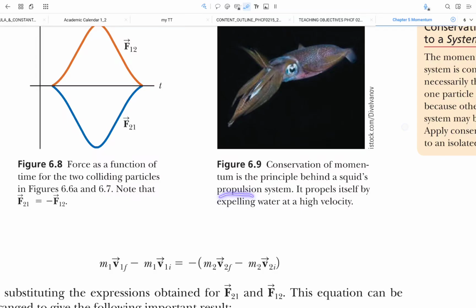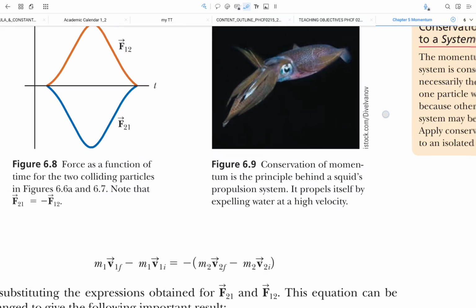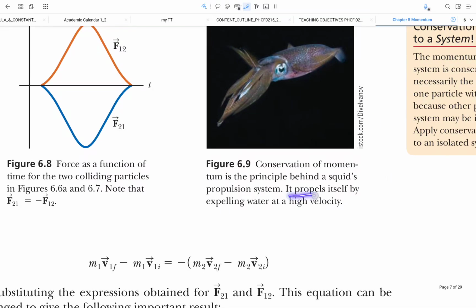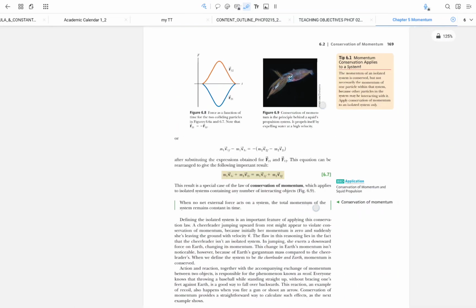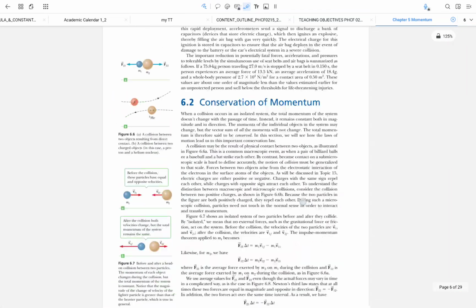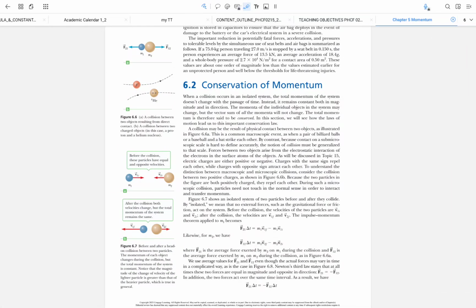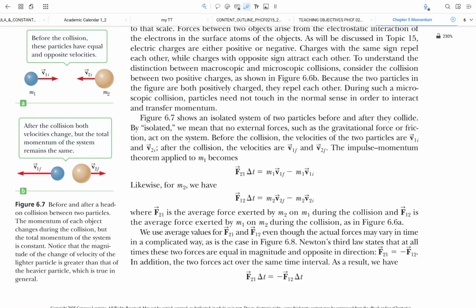A squid, when it is emitting or propelling water in one direction, due to the conservation of momentum, the squid itself will be propelled in the opposite direction. Why? Because of the conservation of momentum. Let's approach the scenario by the concept first, and later on we verify that it will move in the opposite direction.